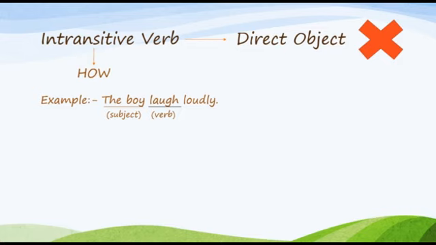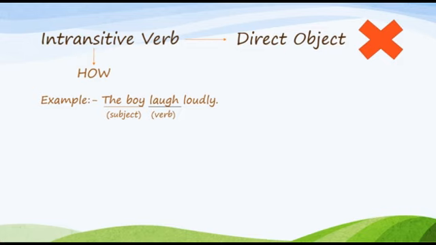So to identify whether the verb is intransitive, you need to know the answer of how. As in the previous slides, I have already explained that to know whether the verb is transitive or not, you need to know the answer of two questions, which are what and whom. What and whom tell you whether the object is available or not.